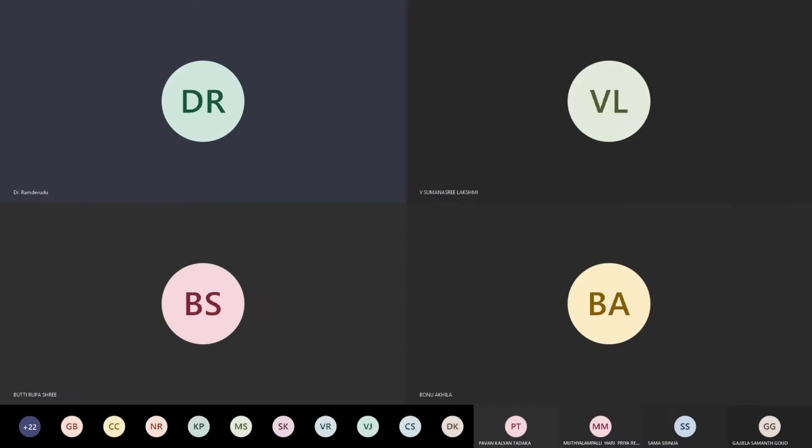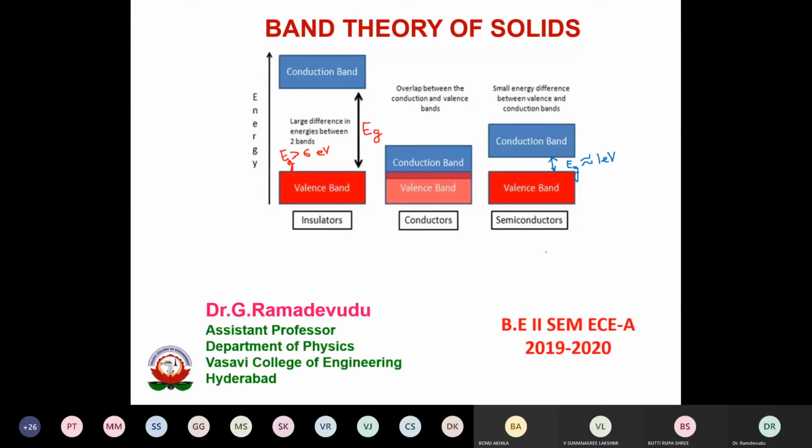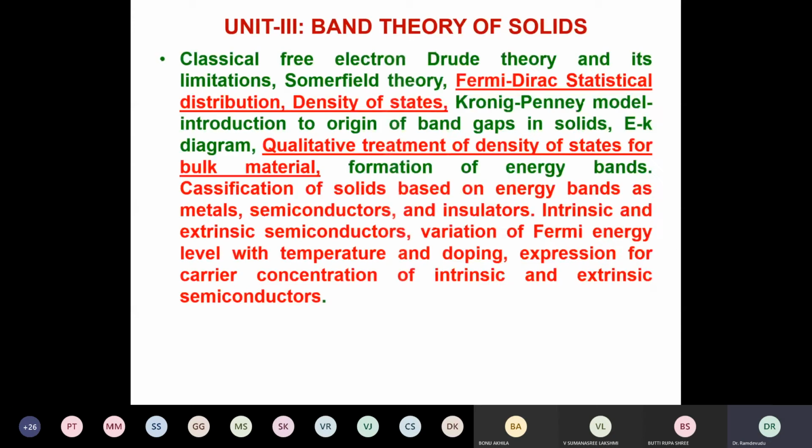So, you know the classification of solids, but we'll see how these are classified based on the Kronig-Penney model. Now, when I'm going to the unit 3 band theory, the topics that are there in green color are already covered in our regular class.